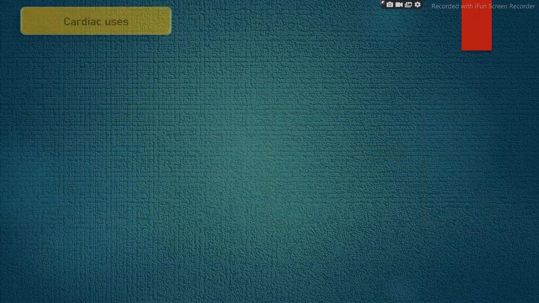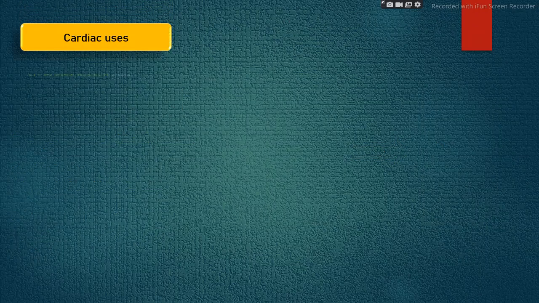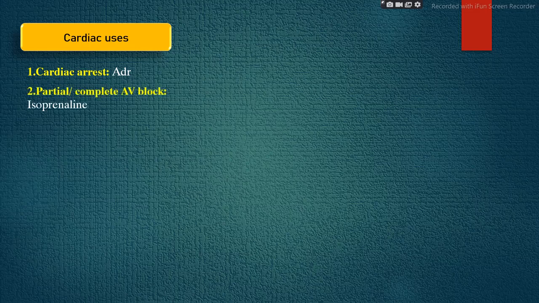Then the next use is cardiac use. First, cardiac arrest, which means the heart stops working, it is in a seized condition. For that, adrenaline is used. It is directly injected into the heart. Then partial or complete AV block. For this, isoprenaline is used.